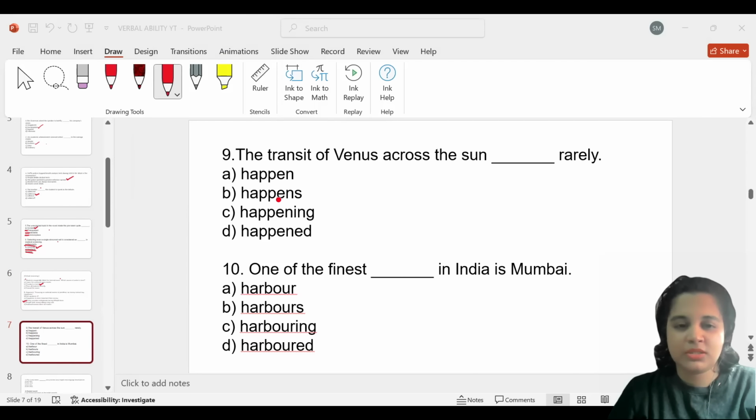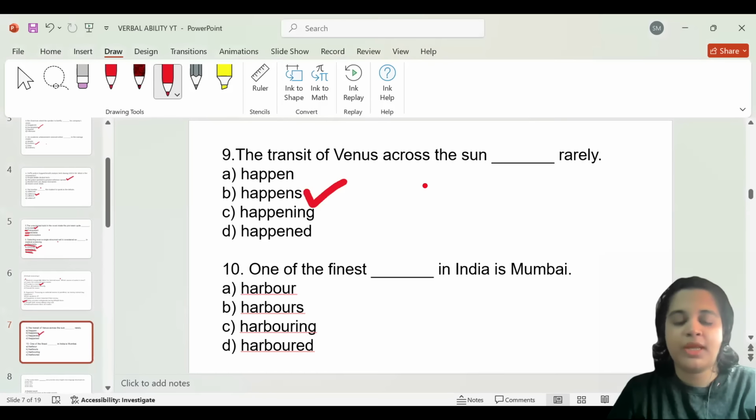Happens is the simple present. Happened goes to the past tense, and happening is present continuous. The most appropriate answer is: the transit of Venus across the sun happens rarely. The subject, transit, is singular, and therefore the verb happens is more appropriate in this context. Let's go to the next one.